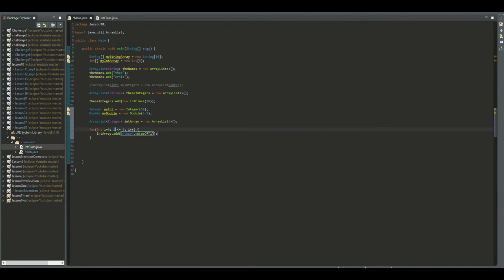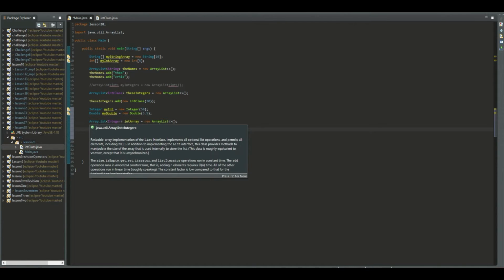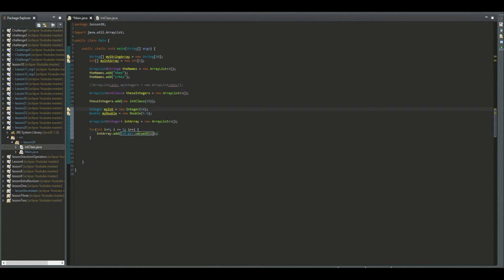This here is an int, and the way to turn an int into an Integer class object is with the method of the Integer class, valueOf.